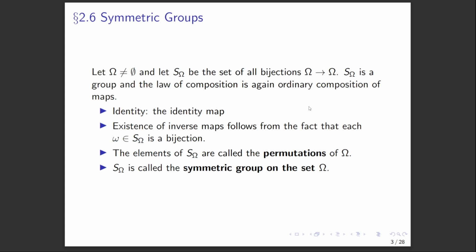Every map has an inverse because all the maps are bijections. That's pretty obvious. We call the elements of S omega the permutations of omega because, in essence, they permute the set omega's elements. And we call S omega itself the symmetric group on the set omega. Okay.